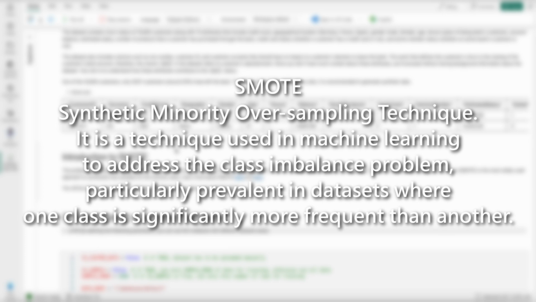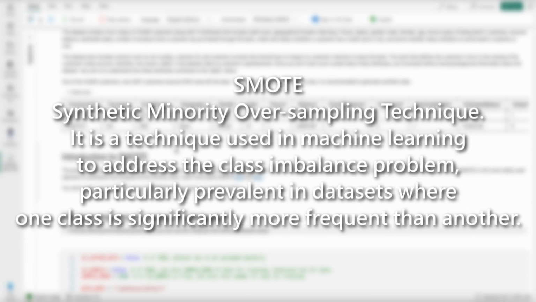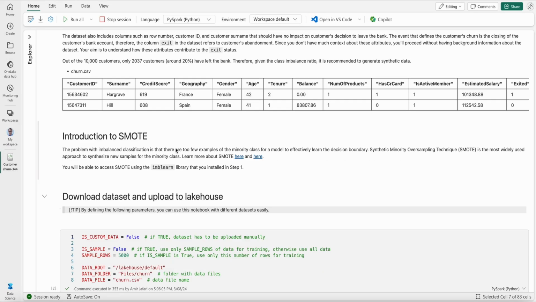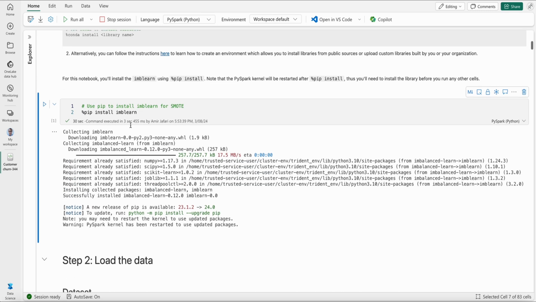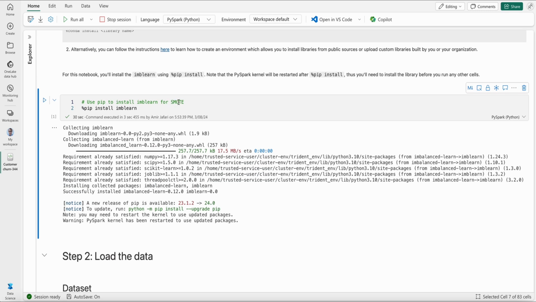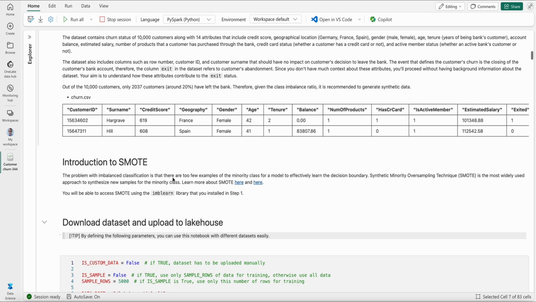It aims to synthesize new samples for the minority class, which again here refers to customers who have left the bank. The way to access SMOTE is through imbalanced-learn. So if we go back up, the reason that we did pip install imbalanced-learn is that we want to access SMOTE.